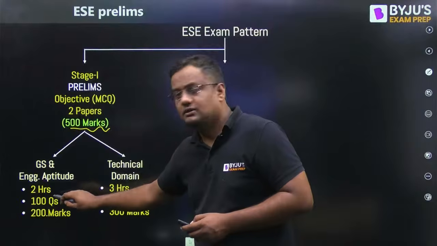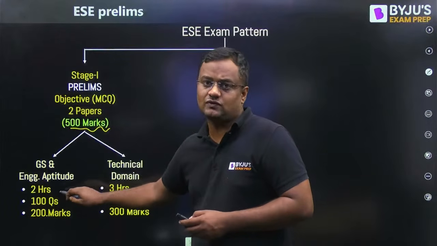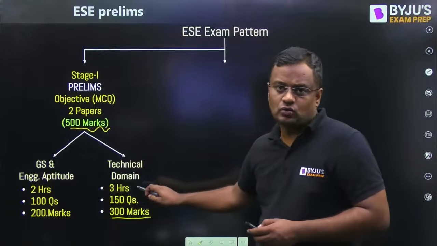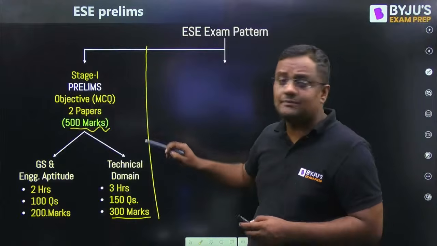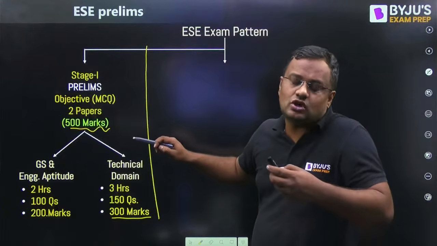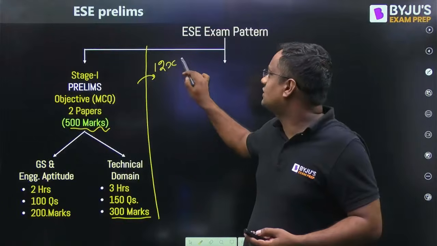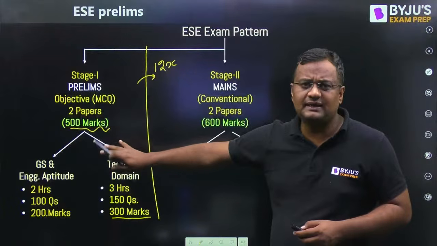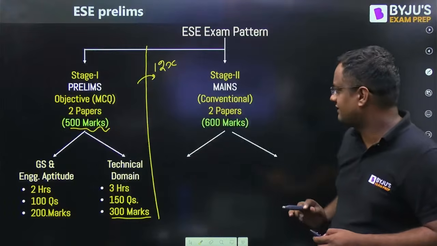The 200 marks is 100 into 2. For every 100 questions, every question carries 2 marks, with negative marking of 1/3. The 300 marks is technical, 150 into 2, so 150 questions of 2 marks. Suppose X number of seats are there. Then approximately 12x number of students go to the mains stage. The cutoff here will be around 50%, 240, 230, 238, like this out of 500.